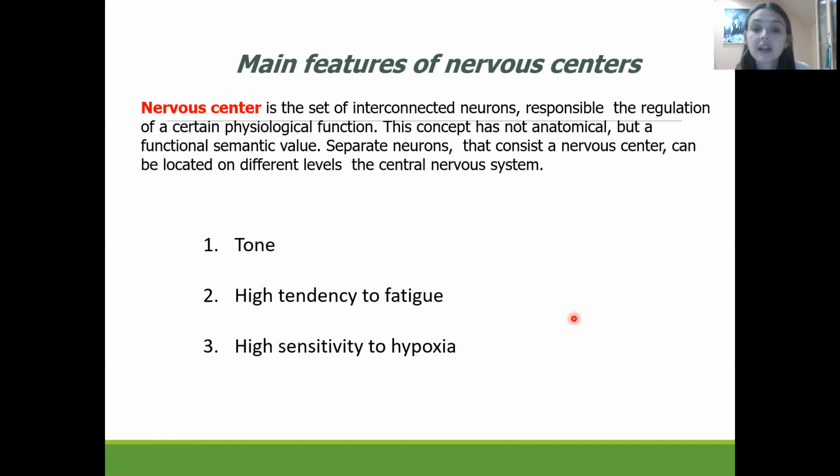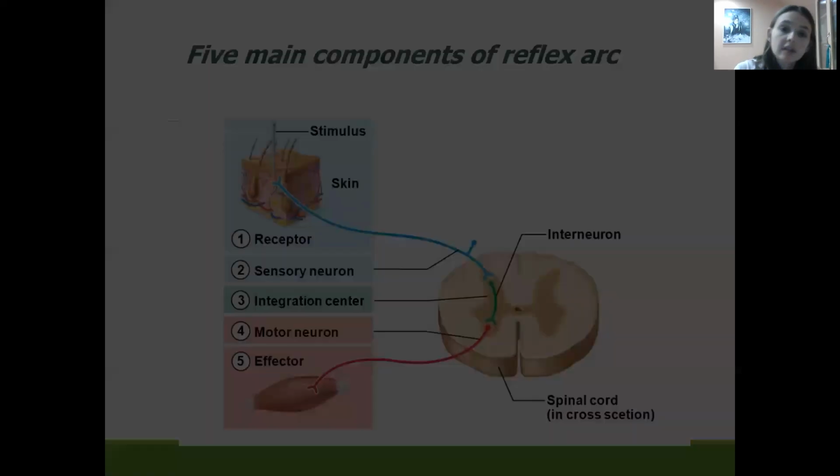And also nerve centers are very sensitive to hypoxia. It means the cerebral cortex could not stay alive for a long period of time without a supply of oxygen. For instance, the spinal cord could stay alive without oxygen about 15 minutes, and the cerebral cortex around 5 minutes, and that's it. So let us go on.